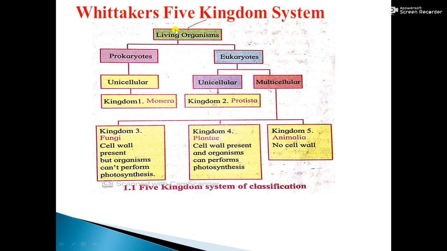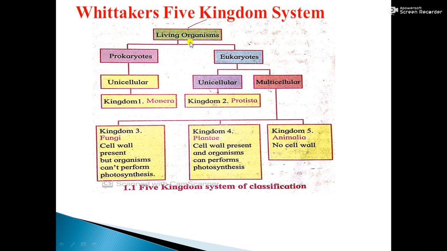But the most important system, that is called the five kingdom system, was given by Robert Harding Whittaker. In 1969, he divided living organisms into five kingdoms. That five kingdom system we can see in this slide.